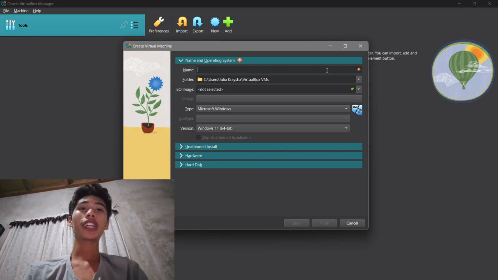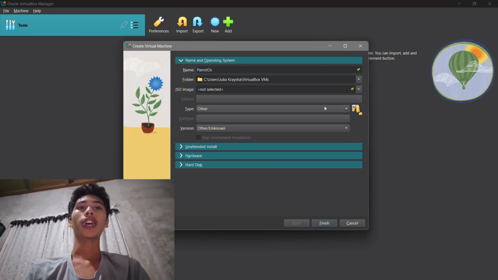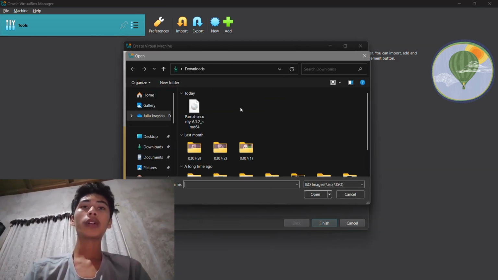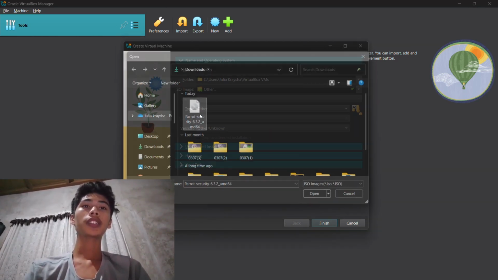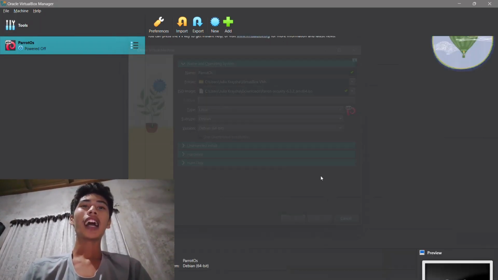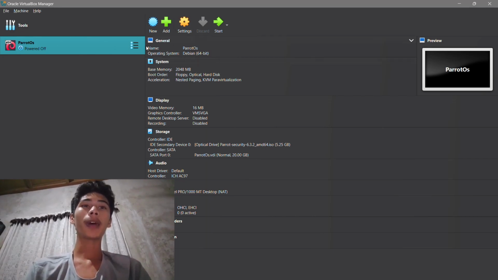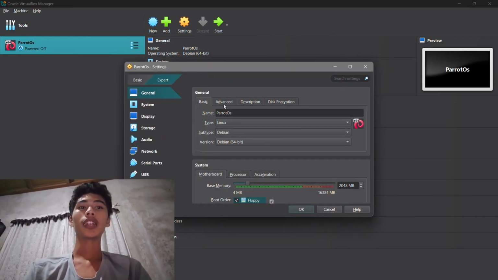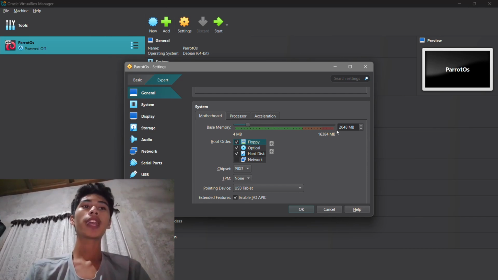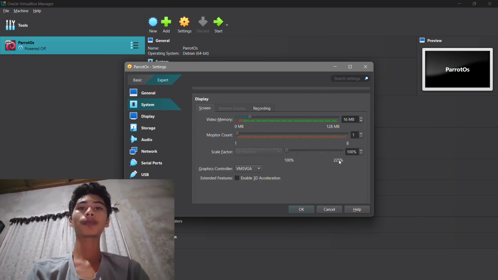When done, click finish, open the software and click on the new button. Enter a name, for example Parrot OS. Move down and click on other to select the ISO that we downloaded. Next, allocate at least 4 GB of RAM. Choose like 2 processors and next. Create a virtual hard disk of at least 20 GB of storage, and lastly click finish.